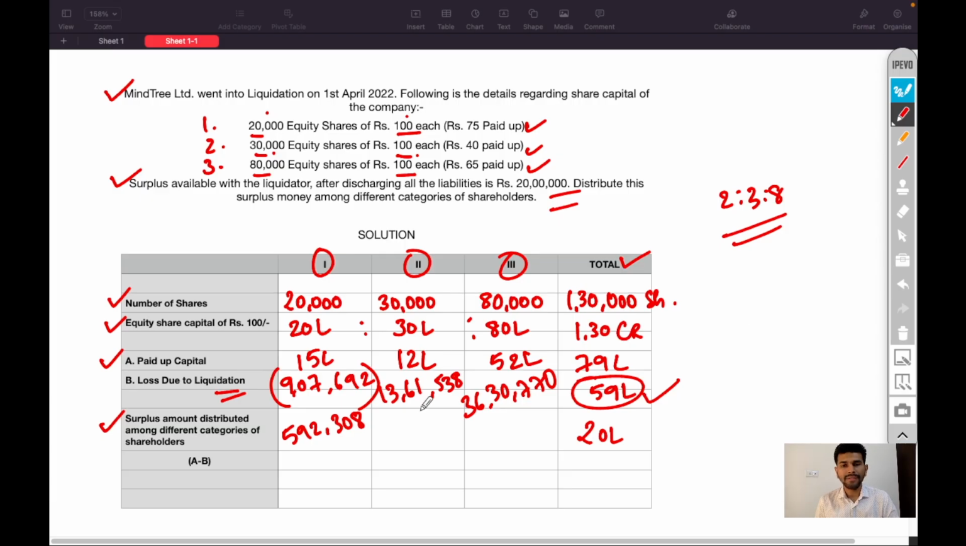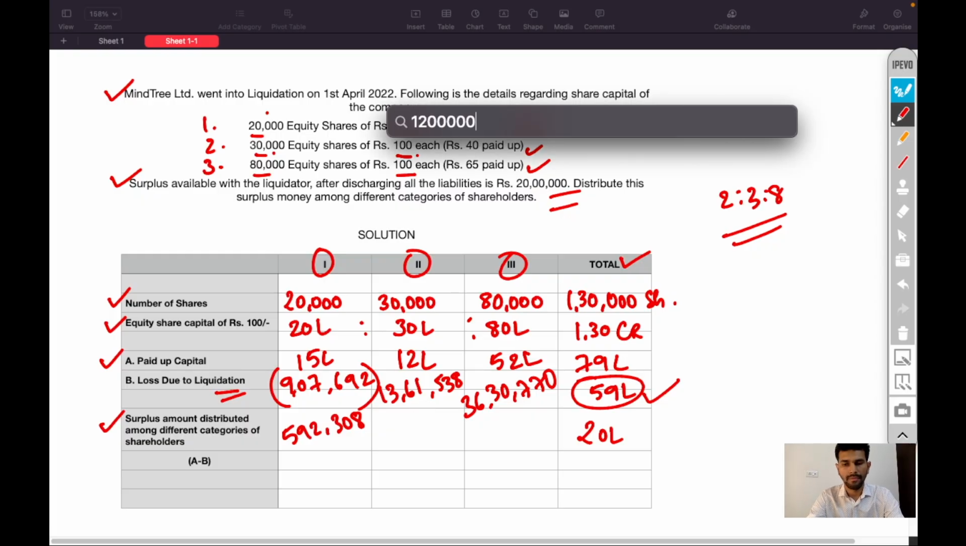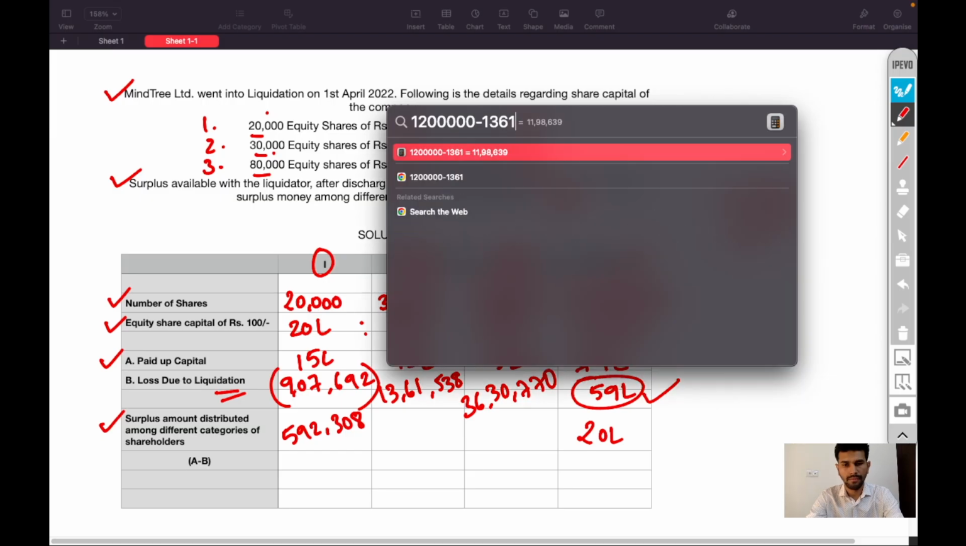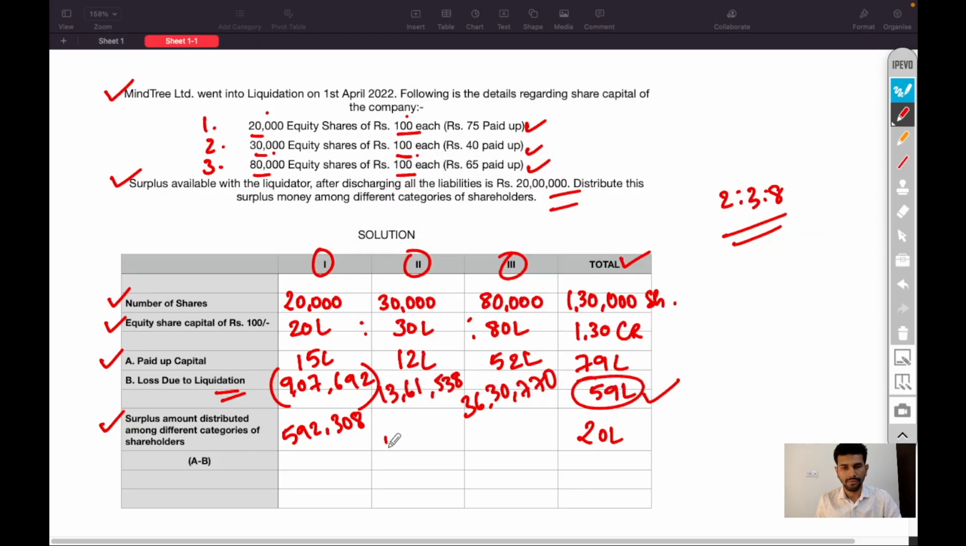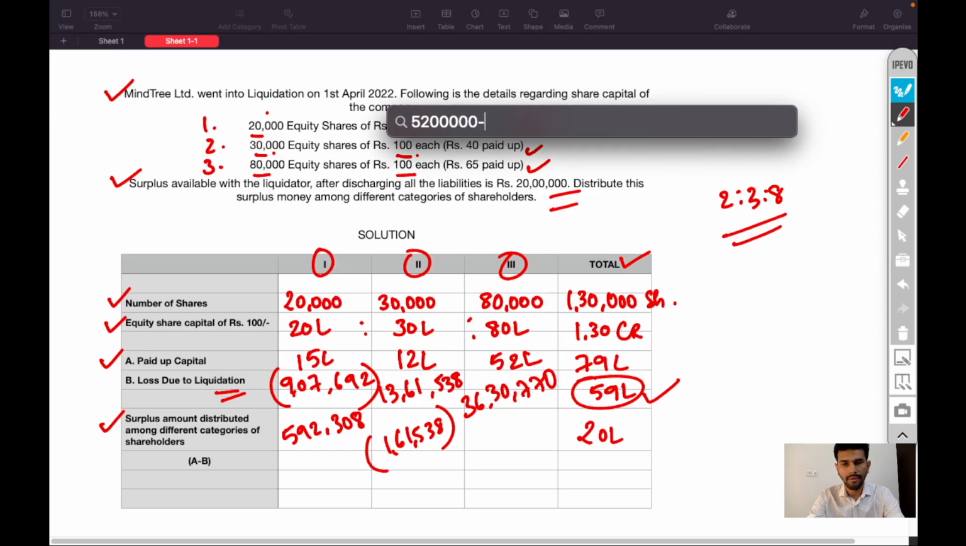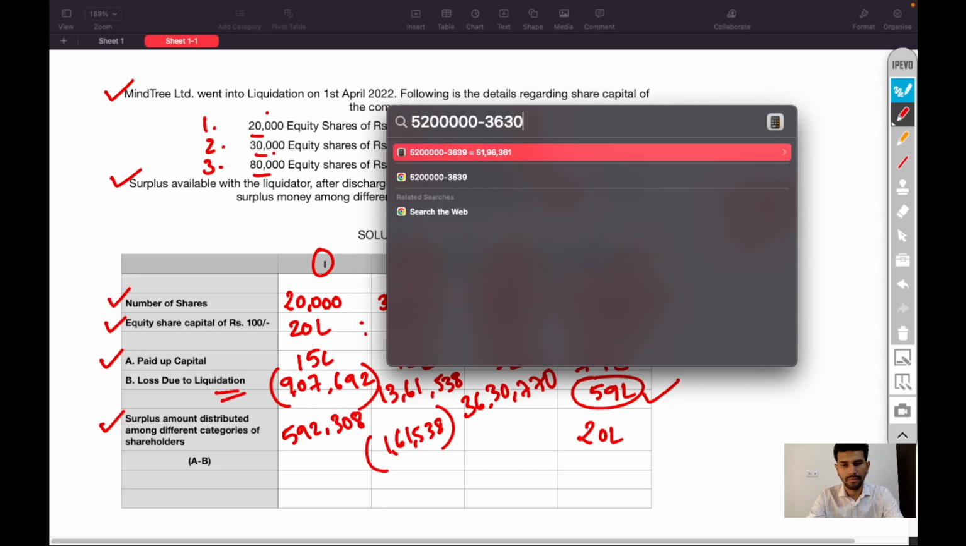Next, 12 lakh minus 13 lakh 61,538, which is 1,61,538 in negative. And 52 lakh minus 36 lakh 30,770, which is 15 lakh 69,230.